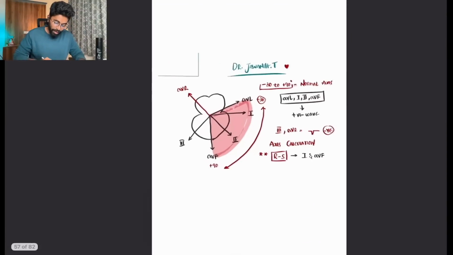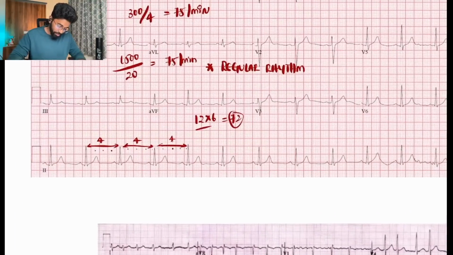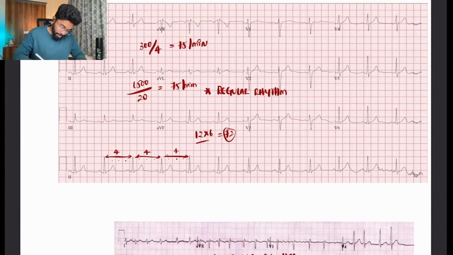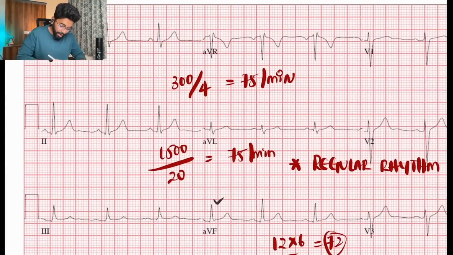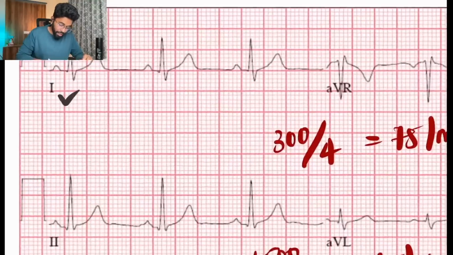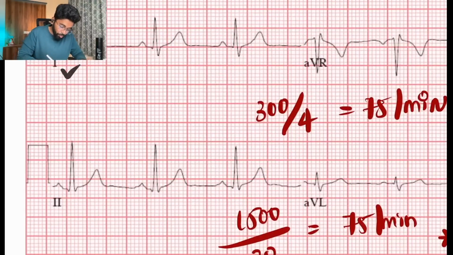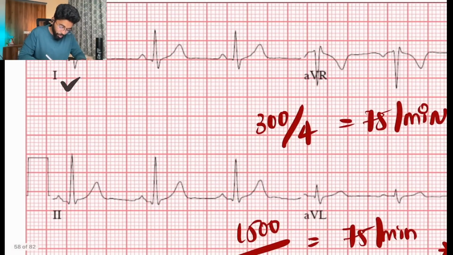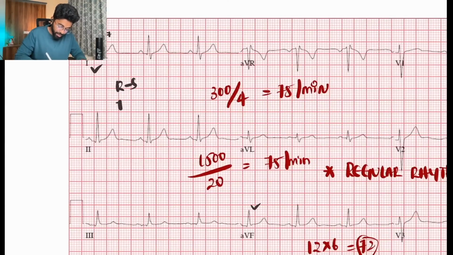In leads 1 and AVF, I'll take a sample. In lead 1, R minus S: the number of small boxes the R wave has progressed is 1, 2, 3, 4, 5, 6, 7. So 7. The number of small boxes the S wave has progressed is 2. So here R minus S is 7 minus 2, which is plus 5.